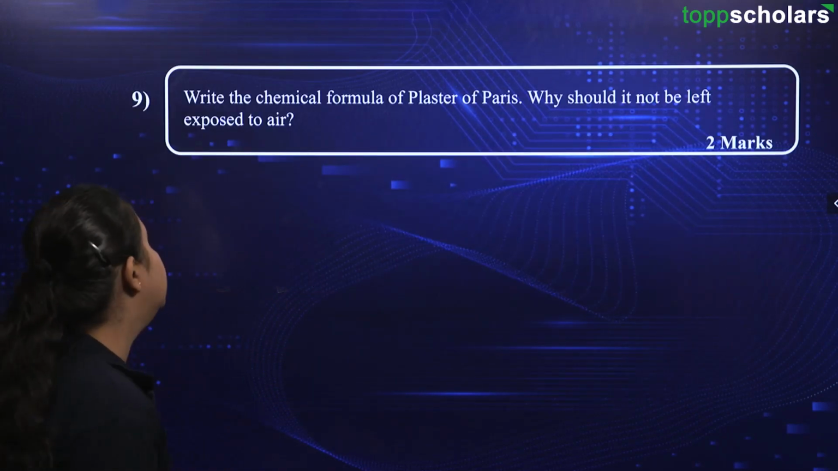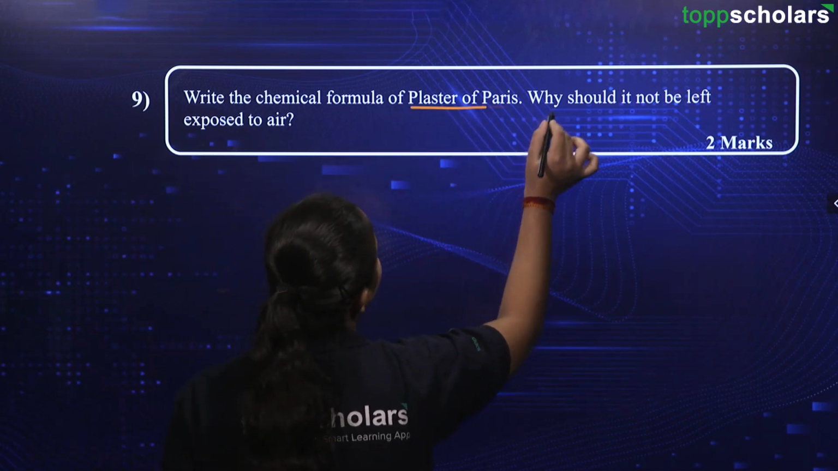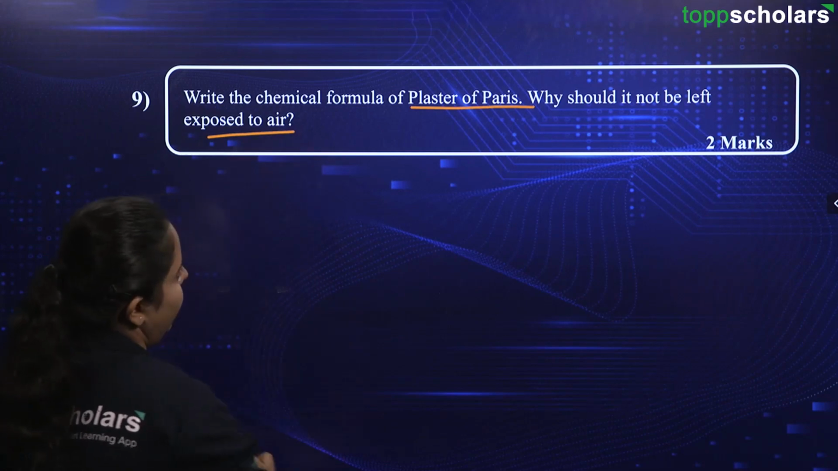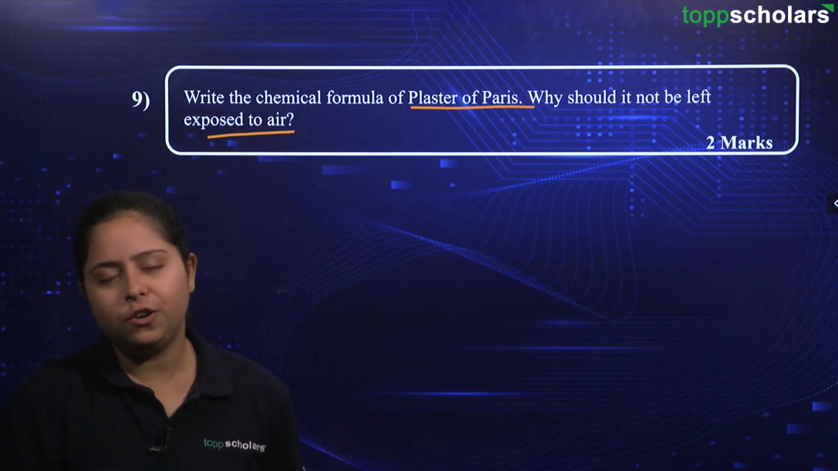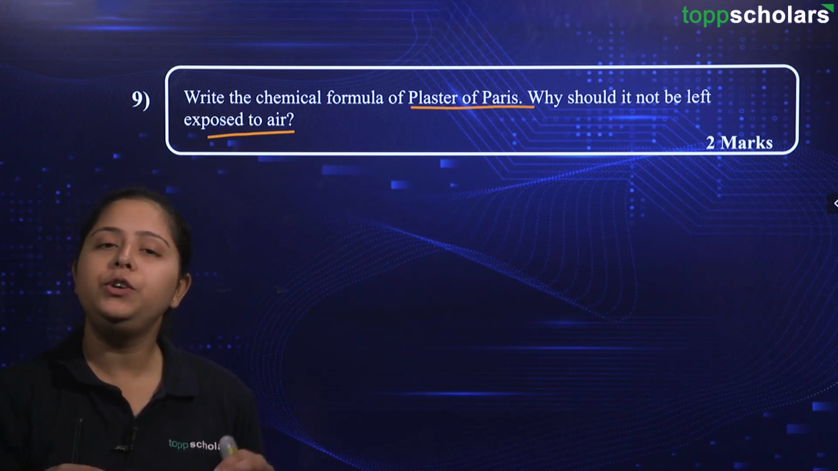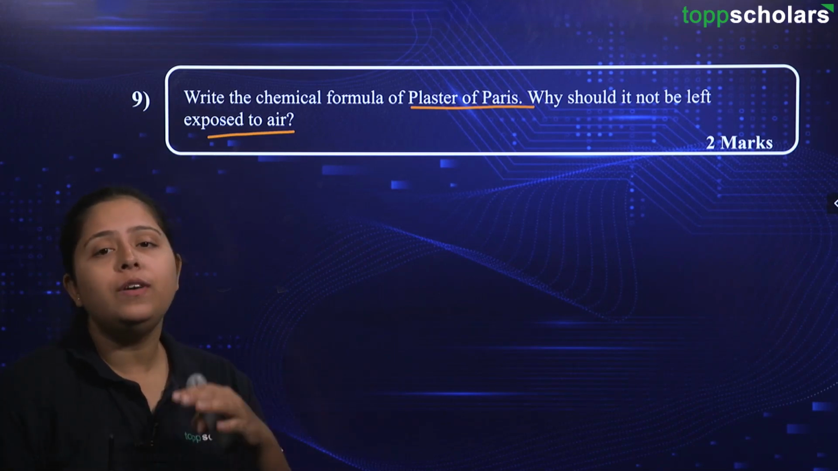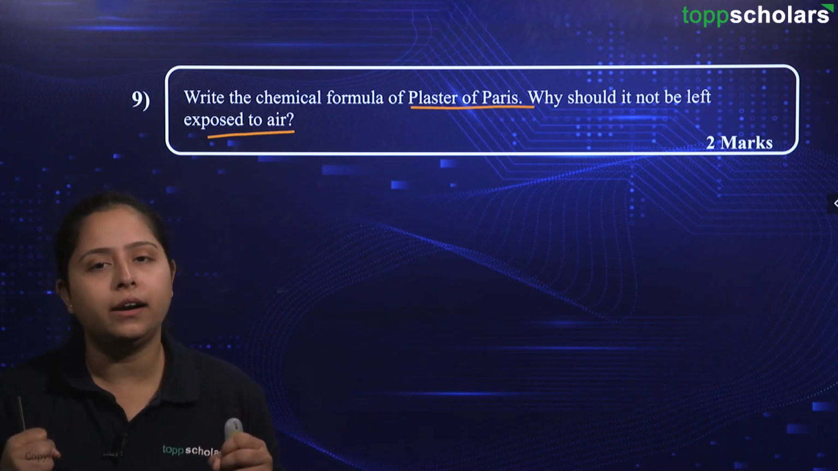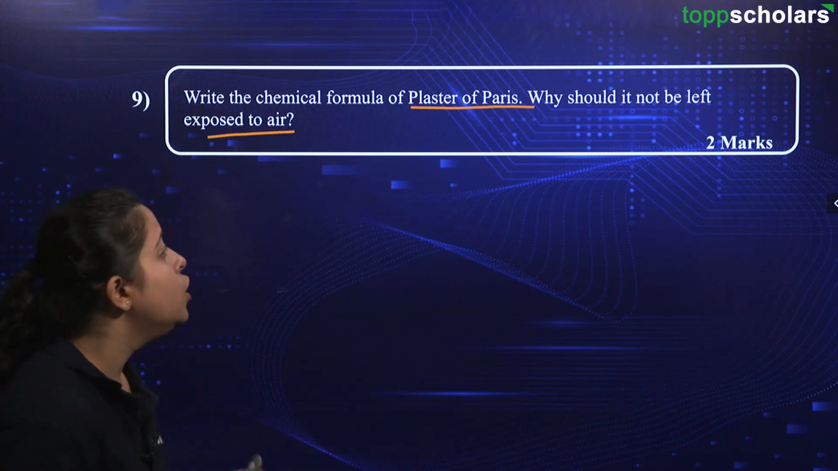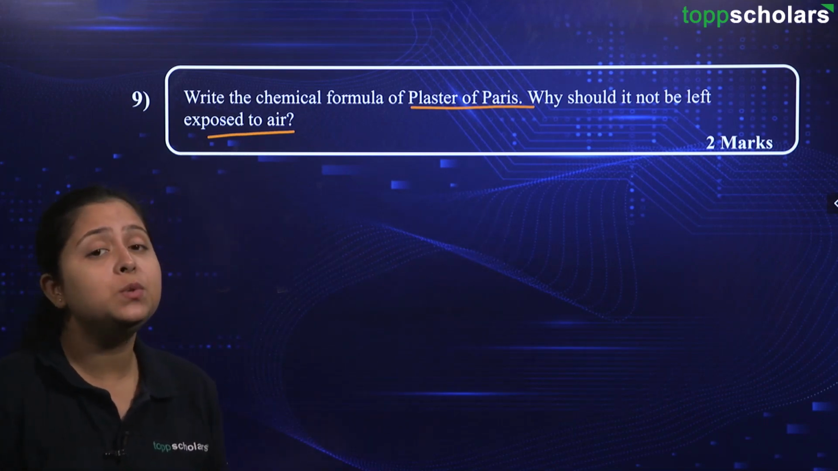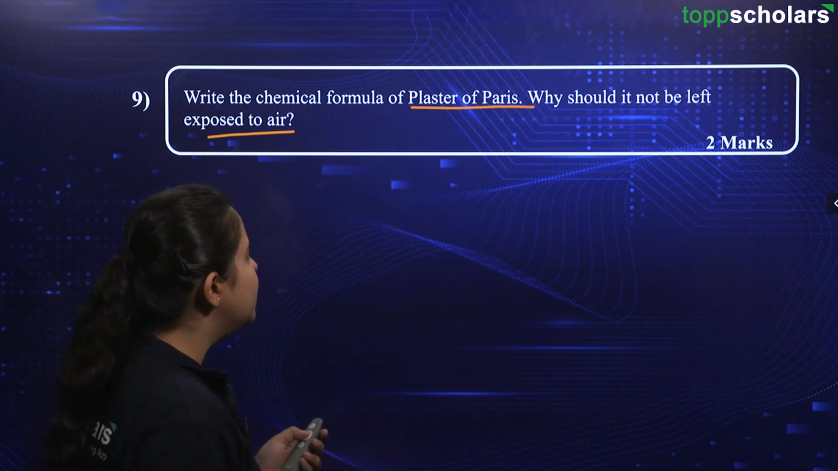The question here is, write the chemical formula of plaster of Paris. Why should it not be left exposed to air? You have heard about plaster of Paris, right? It is also used in the construction process, so you might have also seen it. If you leave the plaster of Paris as it is, then it will turn very hard, okay? It will turn very rigid. So, we should not leave it exposed to air. But here the question is, why should it not be left? So, let us answer that.